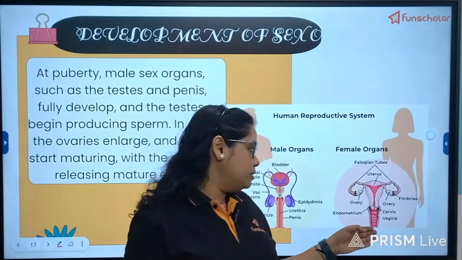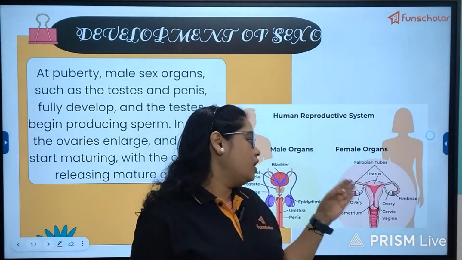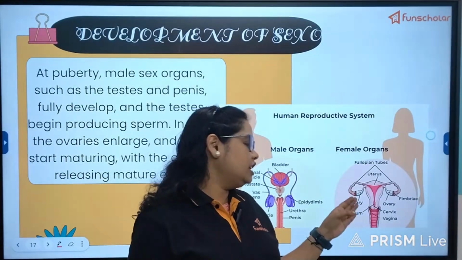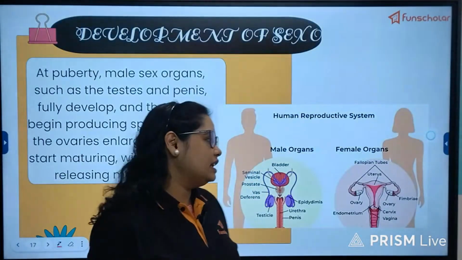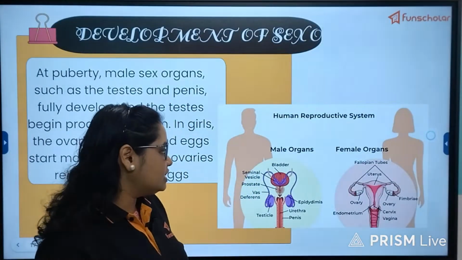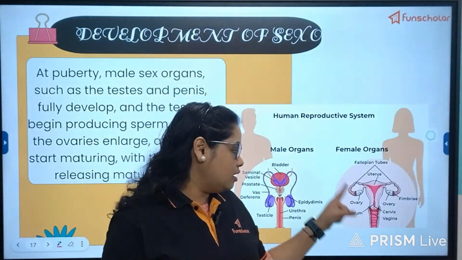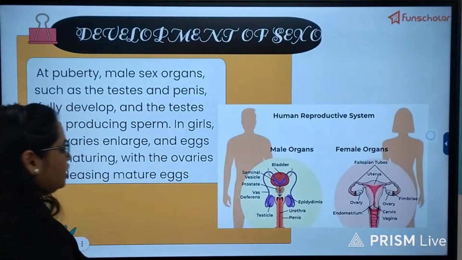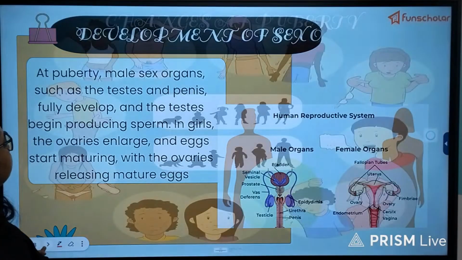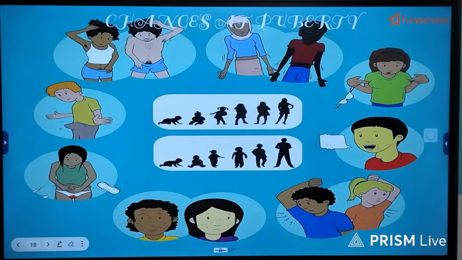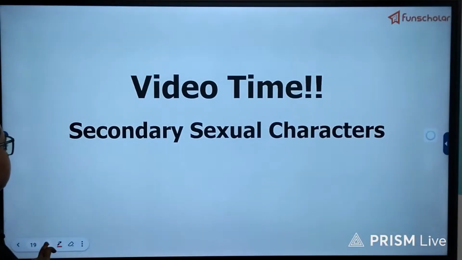In females, we have ovaries, and these ovaries will release one egg every month, leading to the menstrual cycle and menstrual bleeding, and this egg will come out through the vagina.